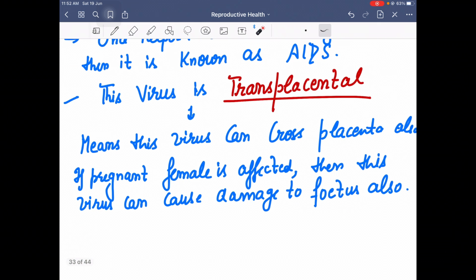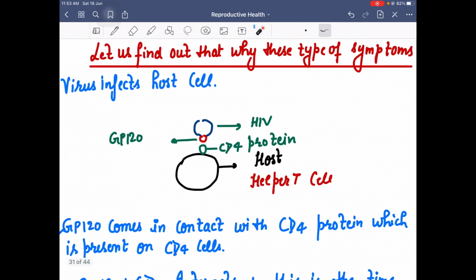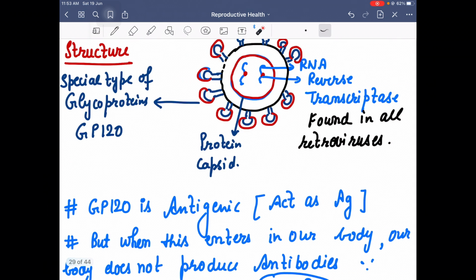Another dangerous thing about this virus is that it is transplacental. In my last lecture I also told you that those viruses which can cross the placenta are known as transplacental, and this virus also can cross the placenta. So if a pregnant female is affected, then this virus can cause damage to the fetus also. So you have to be very careful about the structure.